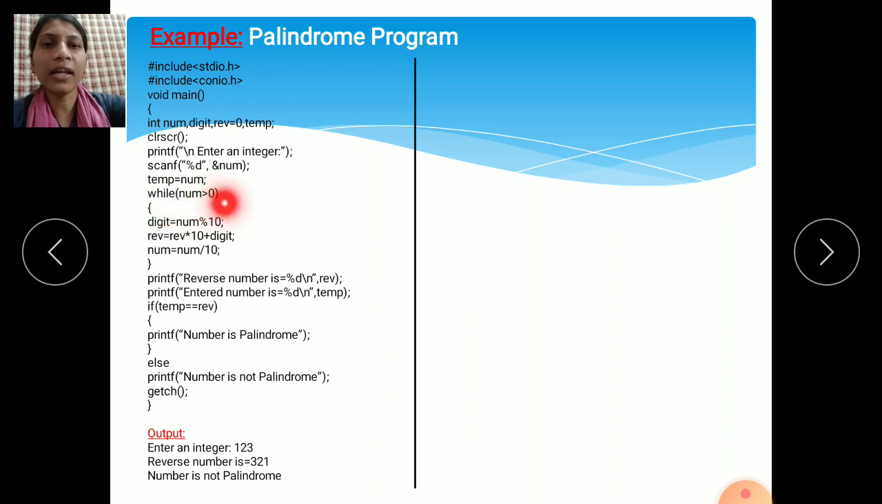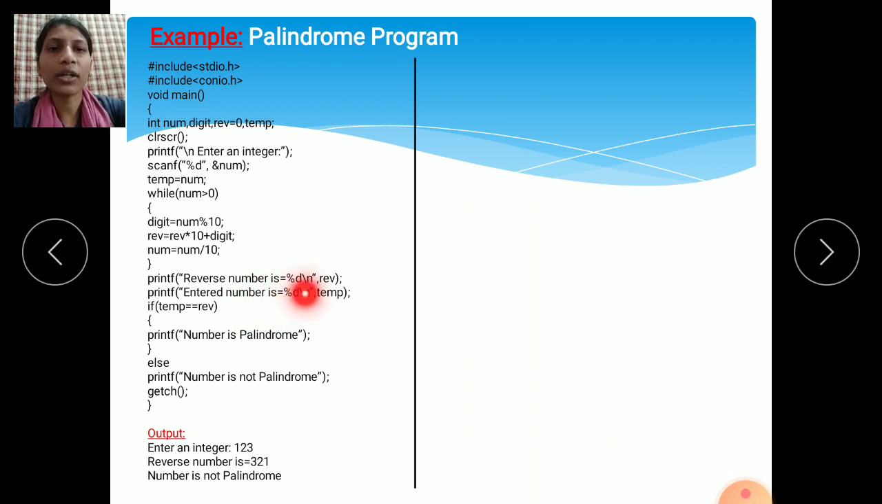While num, means whatever number you have entered, if that number is greater than 0, then this part is executed. If this condition is false, means whatever number you have entered is not greater than 0, then it comes out of the loop and the further part it will execute. Means print reverse number is equals to.